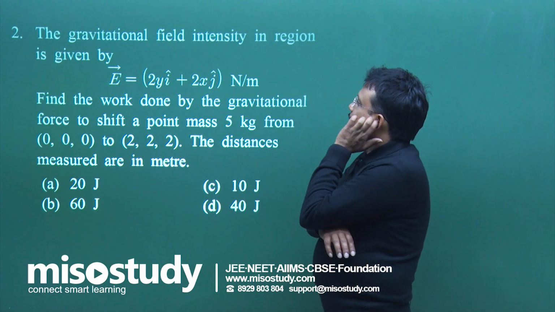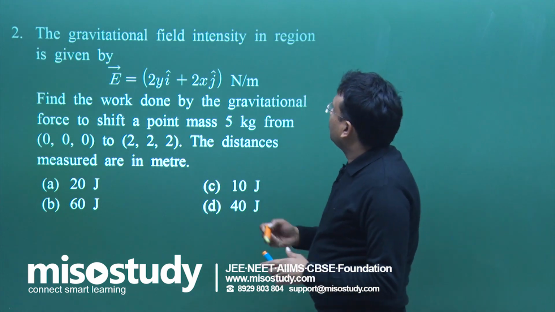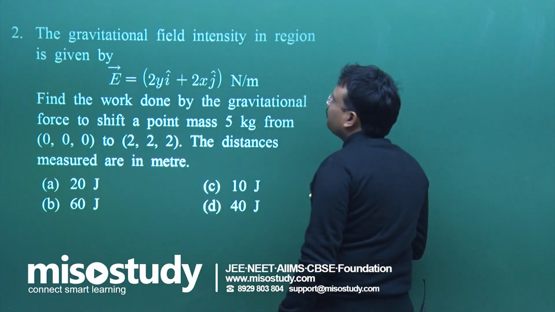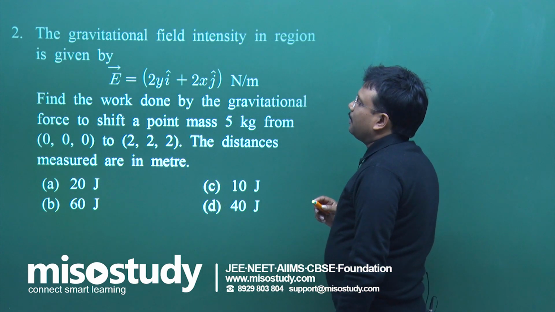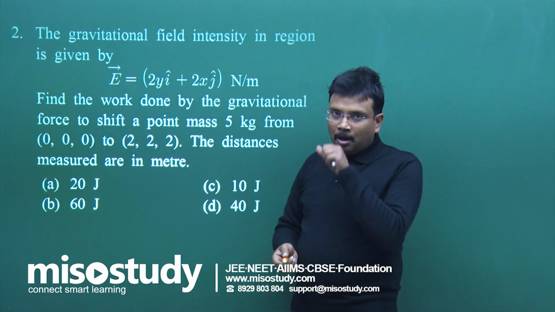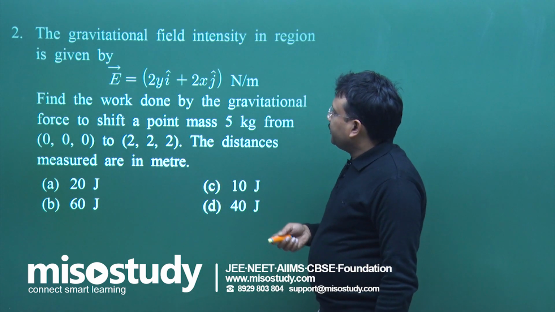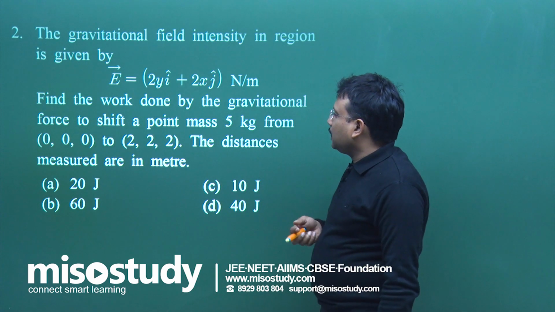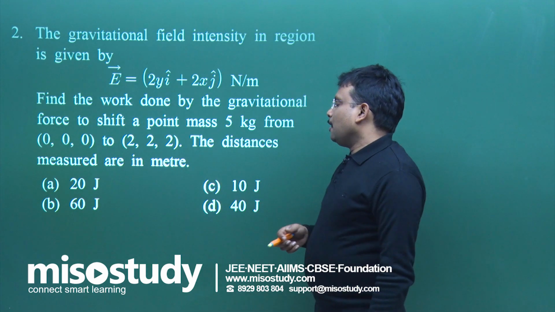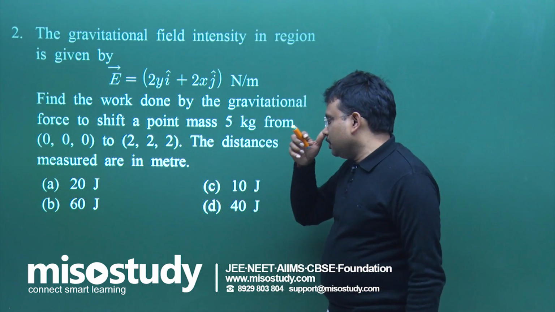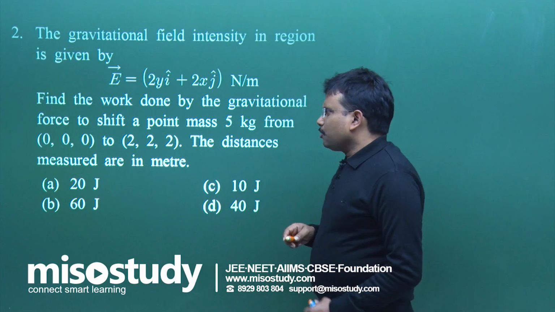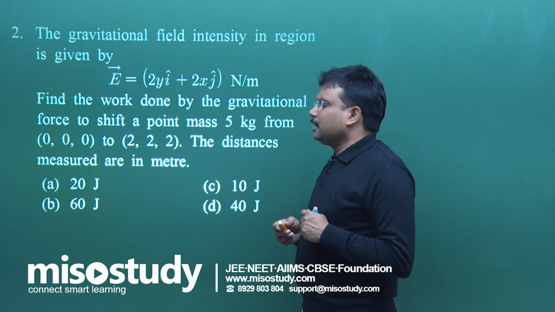Next is the gravitational field. The gravitational field intensity in a region is given by vector E equal to 2y i cap plus 2x j cap, in newton per meter. Now, find the work done by the gravitational force to shift a point mass of 5 kg from 0, 0, 0, means from the origin, to 2, 2, 2. The distances measured are in meters. Now, the moment we read this line, find the work done,